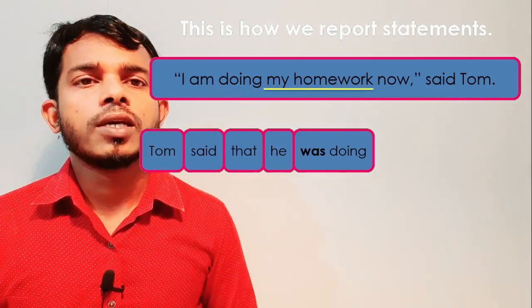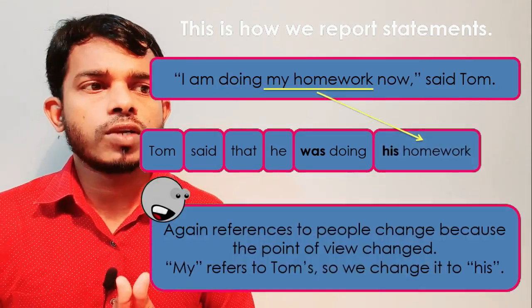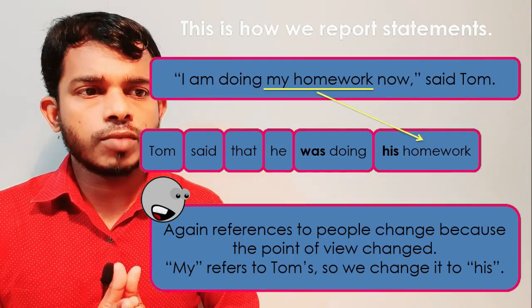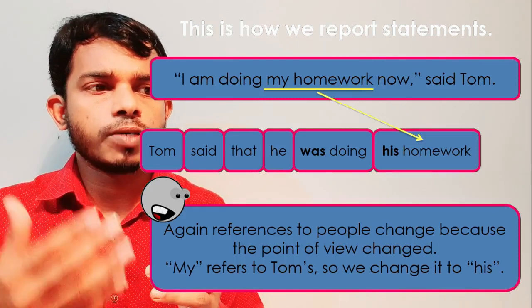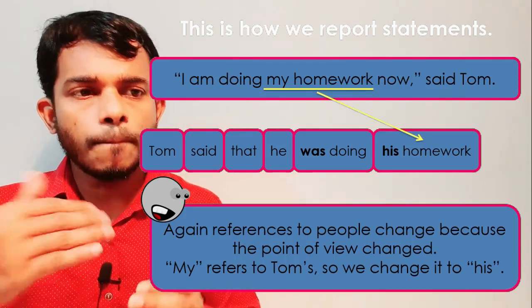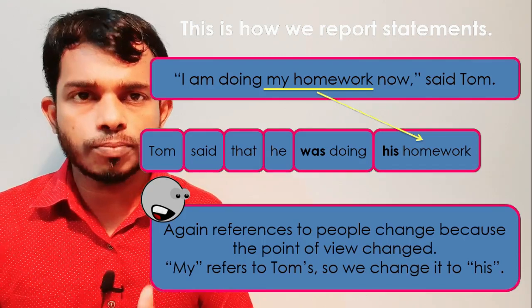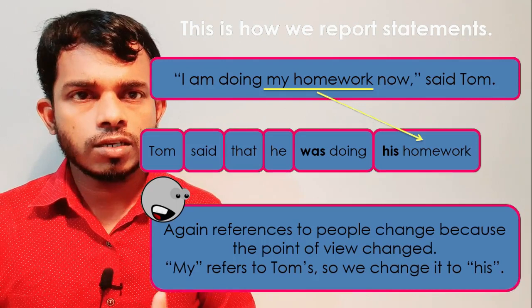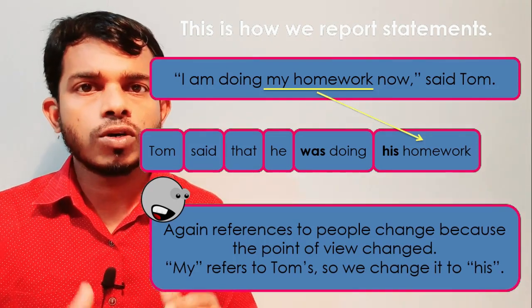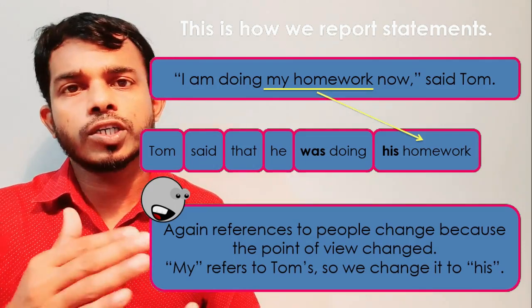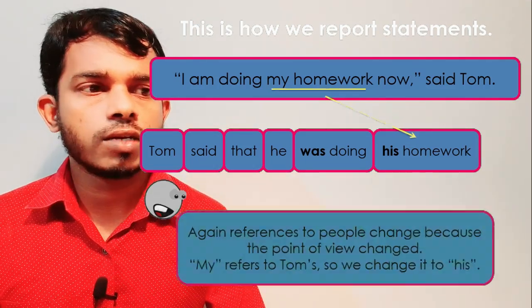Then the next change we learned is his homework. That again is a reference to people, which changes because the point of view changed. My refers to Tom's, so we change it into his. Who is that my? That is Tom. So my homework means his homework. We change the point of view accordingly.